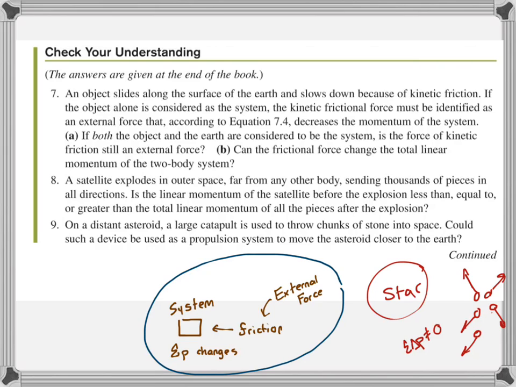Back to the questions. On number 9, on a distant asteroid, a large catapult is used to throw chunks of stone into space. Could such a device be used as a propulsion system to move the asteroid closer to Earth? The answer for that one is yes.